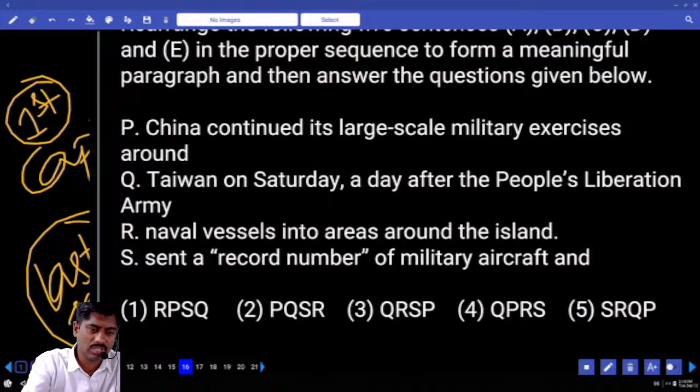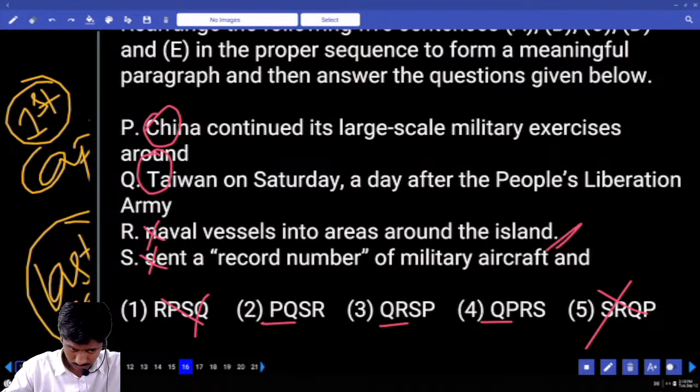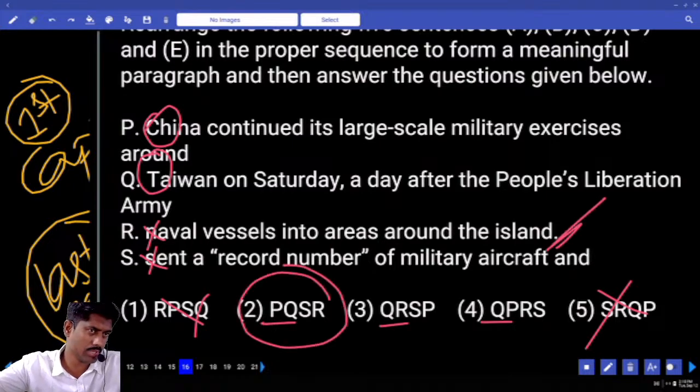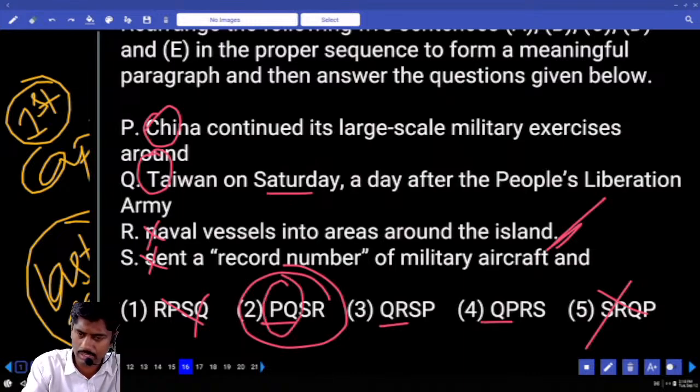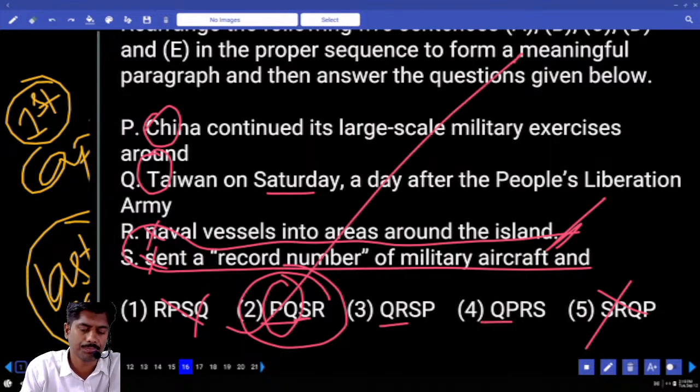Starting with capital: P capital, Q capital, R capital, S not, T not. First is either P or Q. What is the ending statement which is ending with full stop? R. Therefore, second will be the answer. But before marking the answer, we need to confirm. P. China continued its large-scale military exercises around which place? Around Taiwan on Saturday, a day after the People's Liberation Army sent a record number of military aircraft and naval vessels into areas around the island. Correct answer.